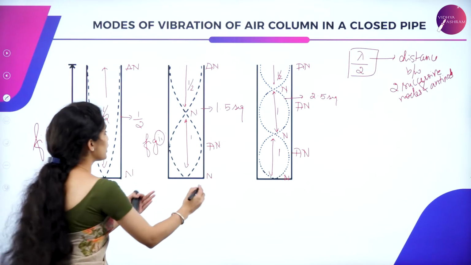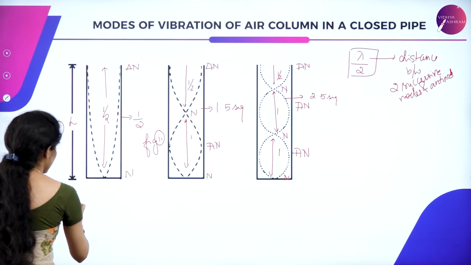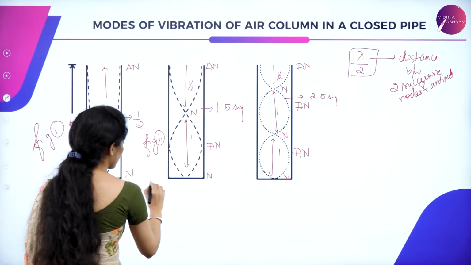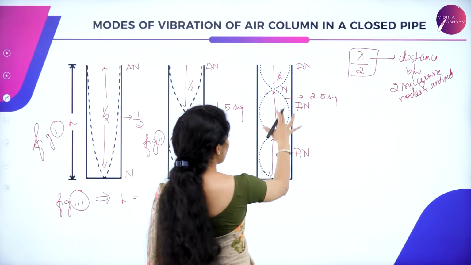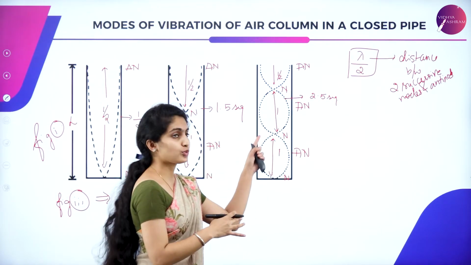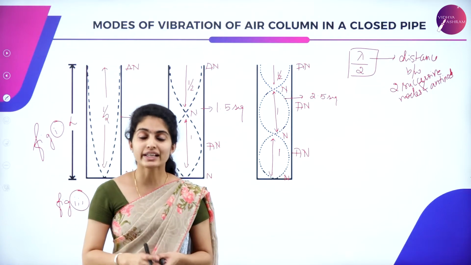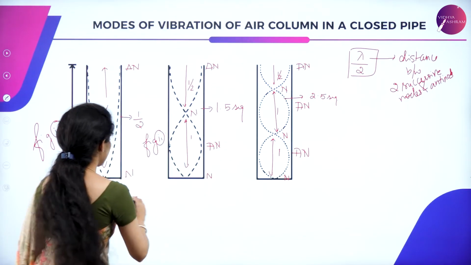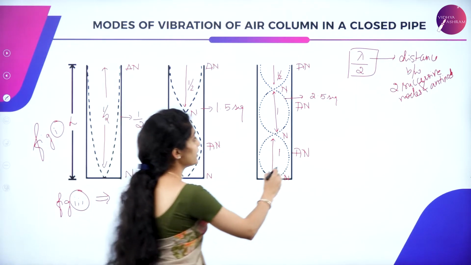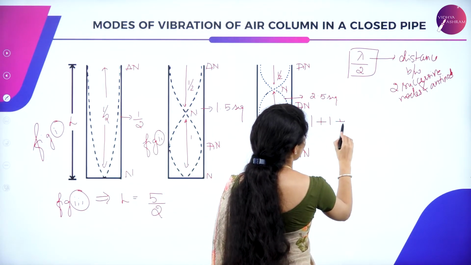For the third figure, for figure 3, you have L is equal to how many segments? It is 1 plus 1 plus 1 by 2, two and a half.